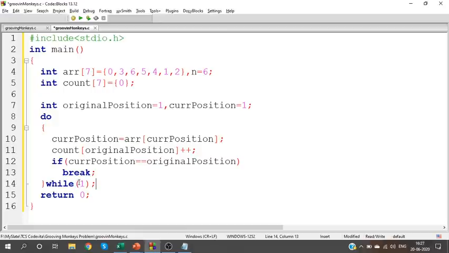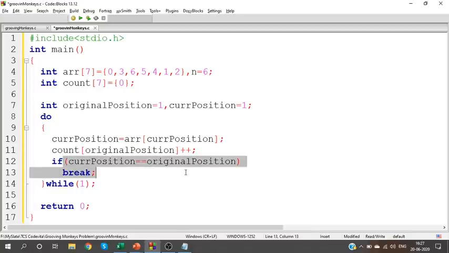So while of 1, or you can have it as just while also. I'm just using do while. Even if you use while or for, it is not going to make much of a difference. So from your current position, calculate the new position, count the step, and check whether you have reached the original point. If you have reached the original point, break.